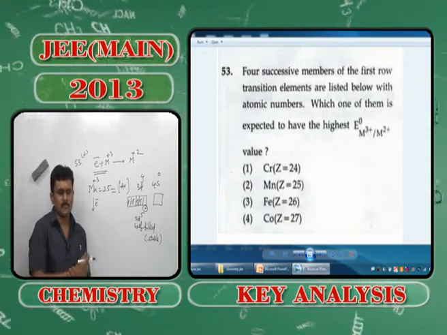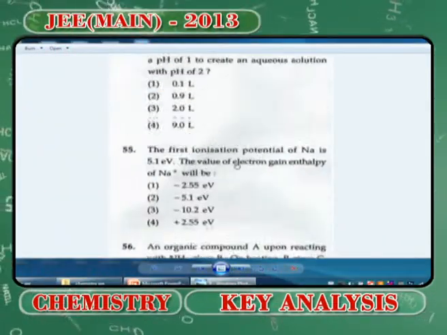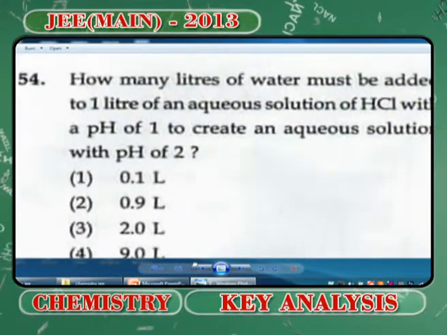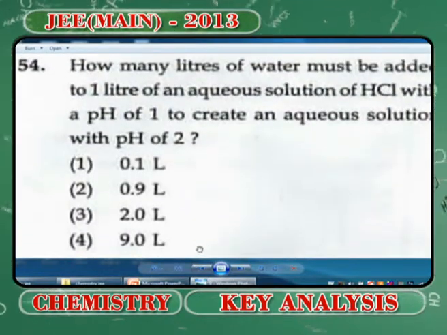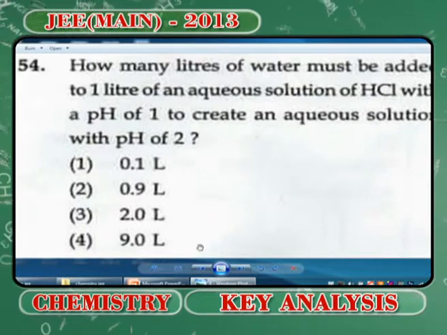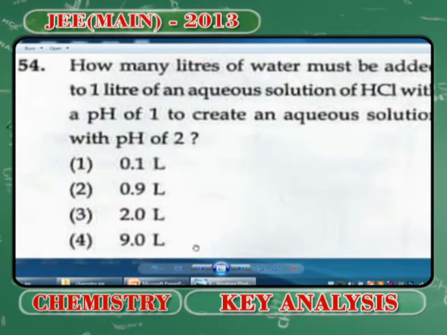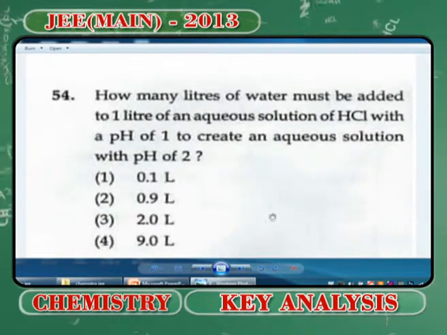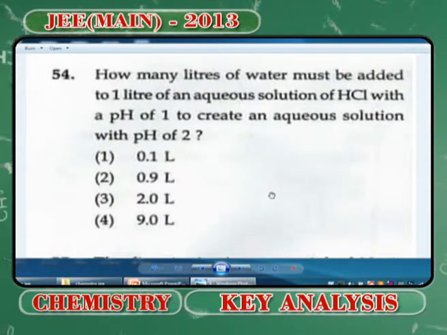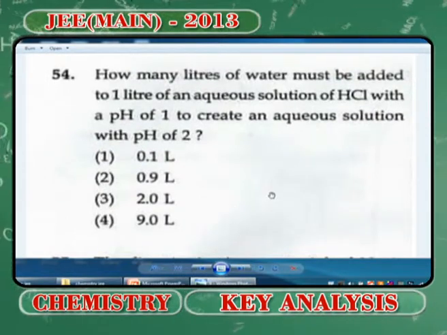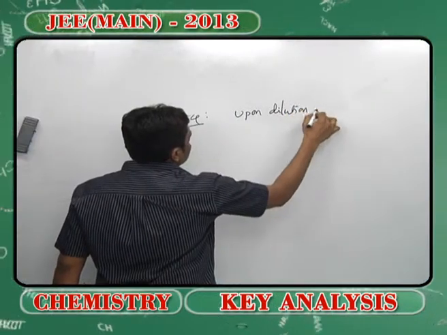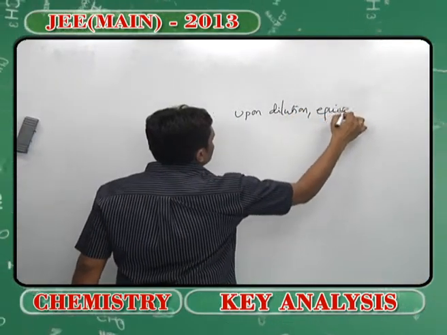Moving on to the next one, that is problem number 54. Little complex, but the concepts are never varied. As I told you, upon dilution, the equivalents do not change.